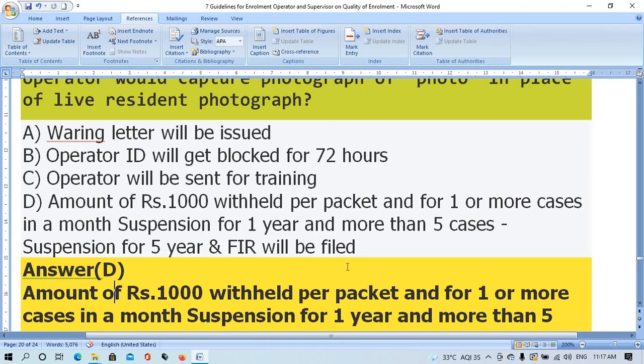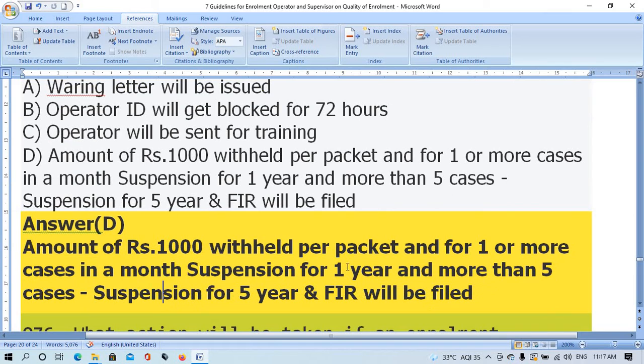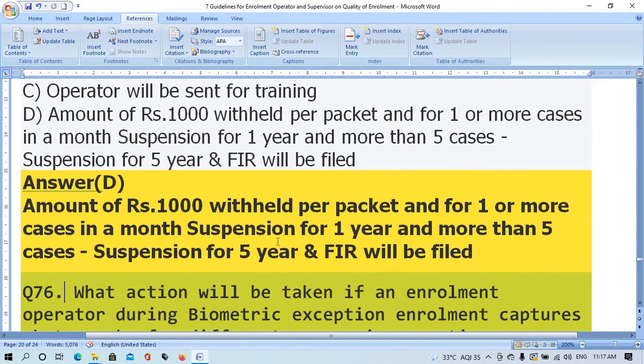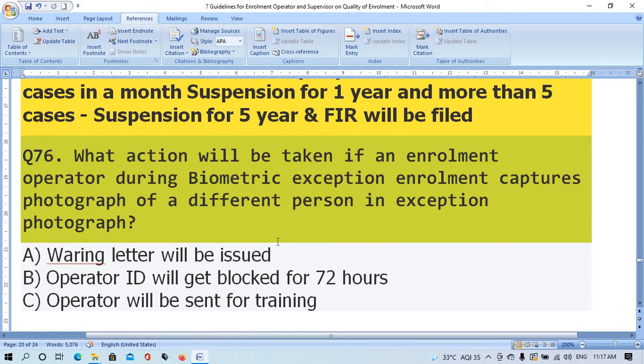The right answer is option D, amount of rupees 1000 withheld per packet, and for one or more cases in a month, suspension for 1 year, and more than 5 cases, suspension for 5 years, and FIR will be filed. Question number 76. What action will be taken if an annulment operator, during biometric exemption annulment, captures a photograph of